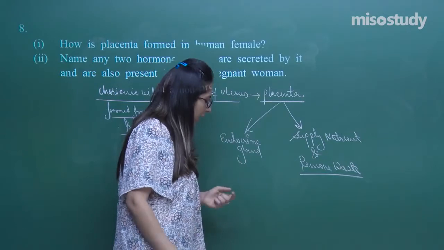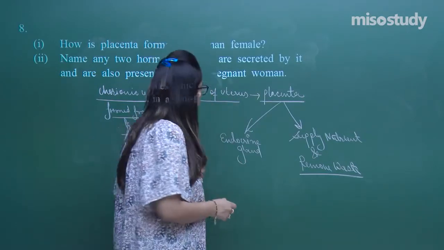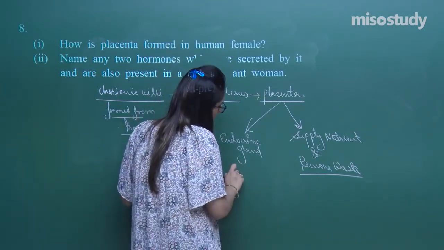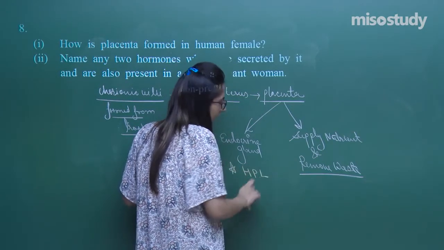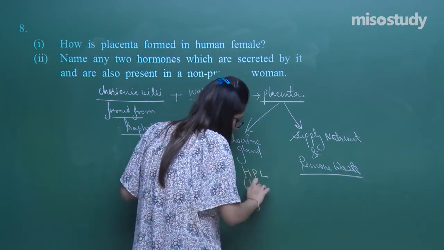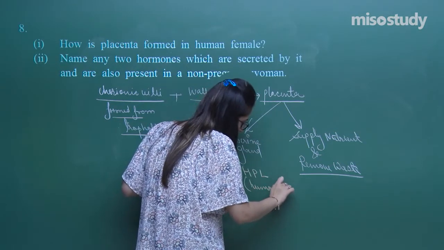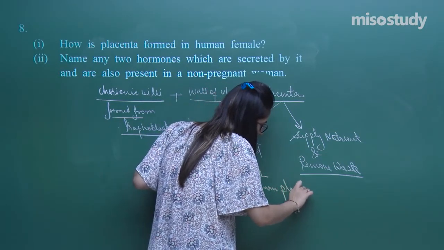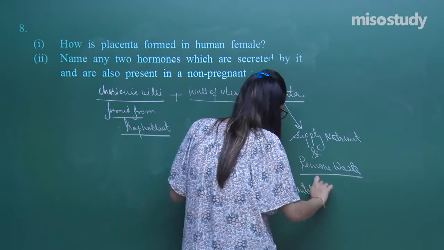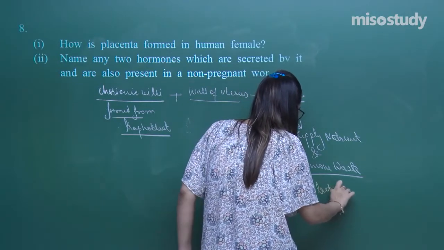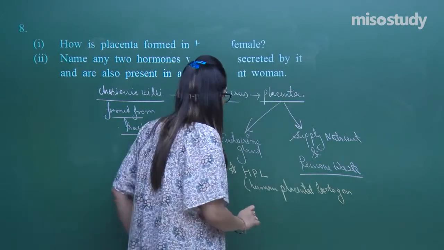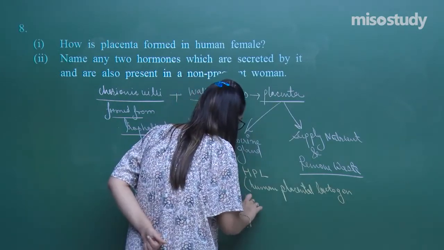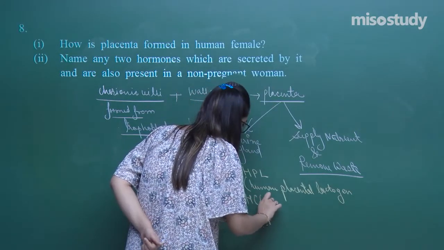Placenta acts as an endocrine gland because it helps in secretion of various hormones, and the names of those hormones are human placental lactogen, and second one is human chorionic gonadotropin.